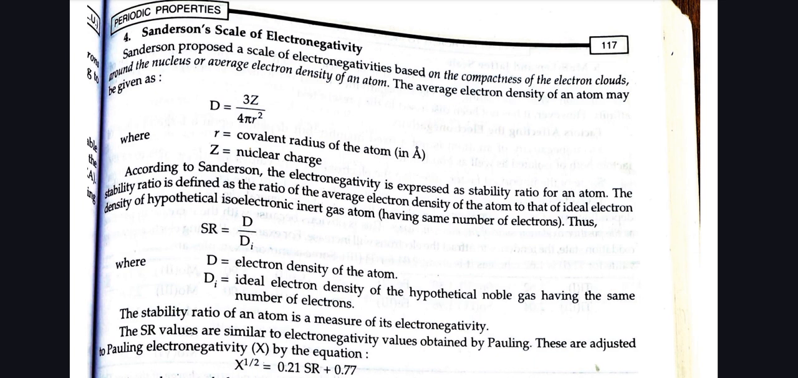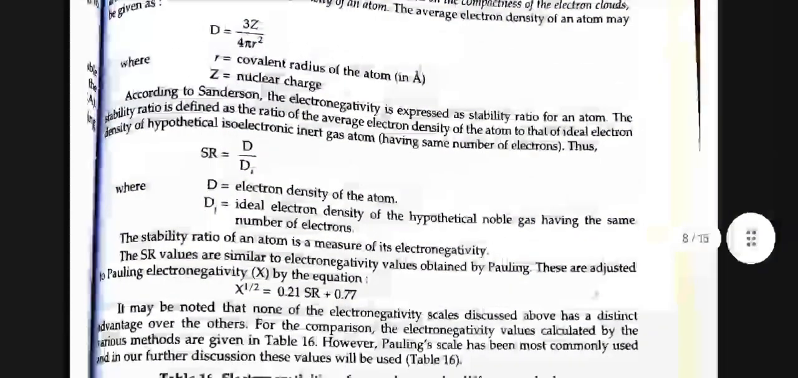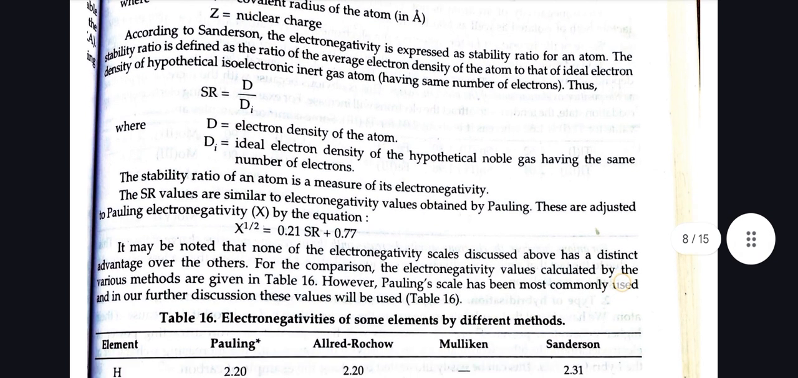According to Sanderson, the electronegativity is expressed as the stability ratio for an atom. The stability ratio is defined as the ratio of the average electron density of the atom to that of the ideal electron density of a hypothetical isoelectronic inert gas atom. Thus SR equals D upon Di, where D is the electron density of the atom and Di is the ideal electron density of a hypothetical noble gas having the same number of electrons. The stability ratio of an atom is the measure of its electronegativity. The SR values are similar to the electronegativity values obtained by Pauling. These are adjusted to Pauling electronegativity X by the equation X to the power 1 by 2 equals 0.21 SR plus 0.77.